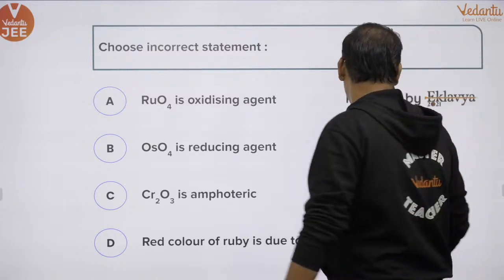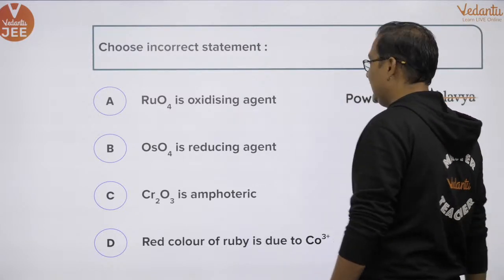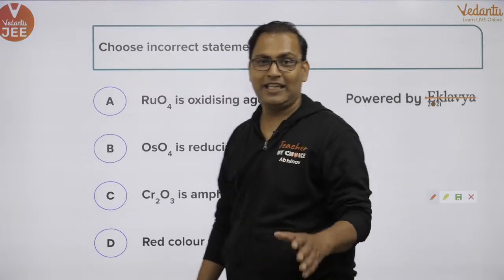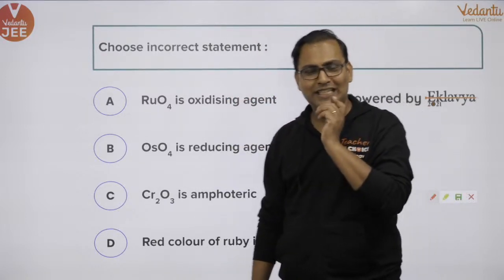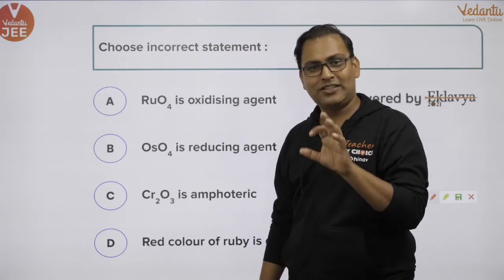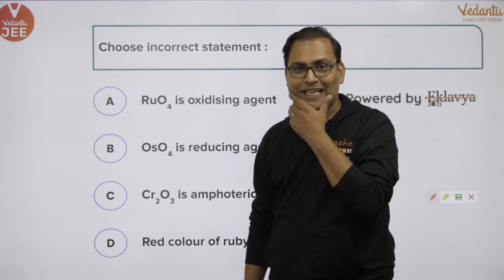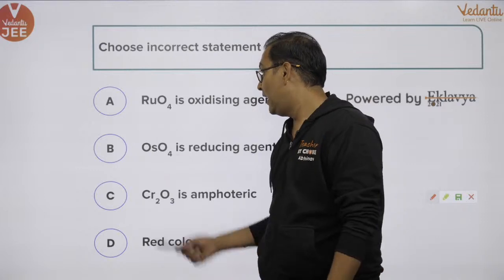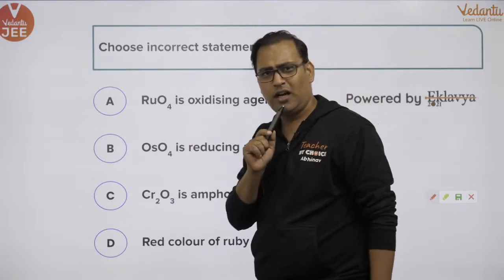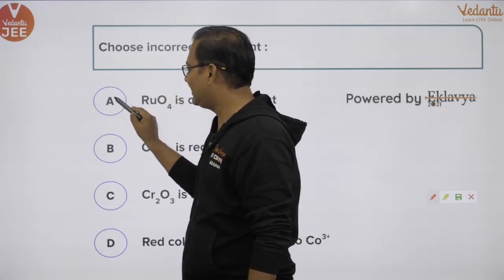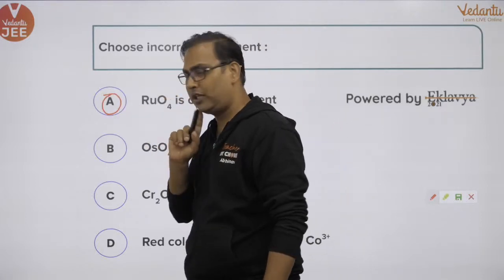Choose the incorrect statement. Maybe I do not know the correct answer, so let's try to figure out the options that I might know. RuO4, ruthenium oxide, is an oxidizing agent. I'm not very sure, so let's keep this aside.